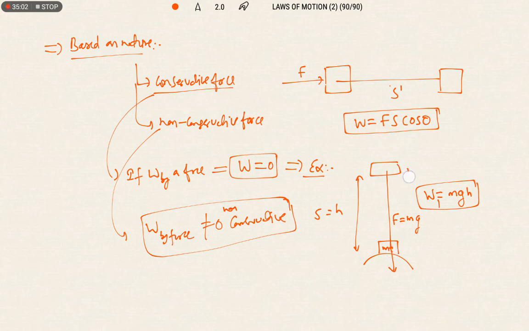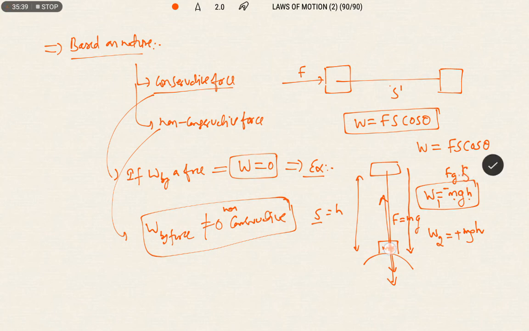Now, when I am taking the body downwards, what is the work done? Work done is equal to minus mgh. So this is minus mgh and this is plus mgh. Sir, why are you writing that? Because W is equal to Fs cos theta. So here in the first case, what is the direction of the displacement? Displacement is upwards and gravitational force is downwards. So Fg into S we can write.